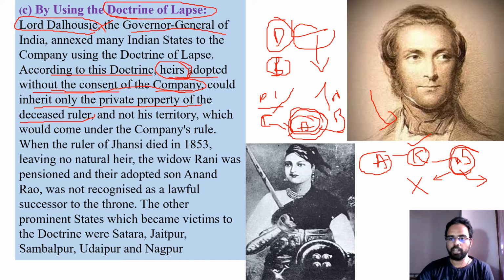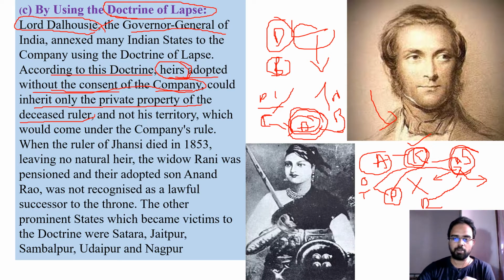That means he can only get the personal property of the king. See, a king may collect money from taxes and all, and he stores it in the treasury. Some amount he'll use for personal use, and he might have earned something for his personal use. The money which the king has for personal use, only that can be given to this adopted son, and this adopted son will not be allowed to become the next ruler of that particular kingdom also.